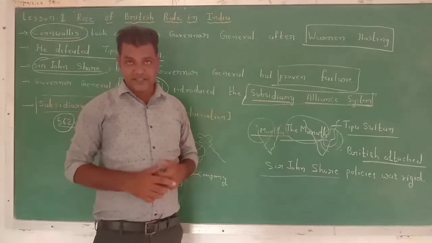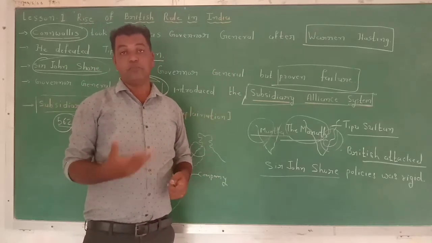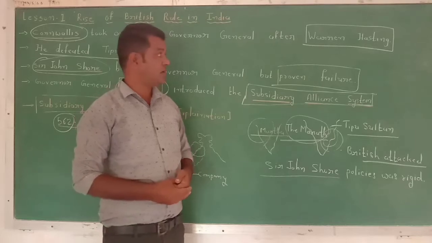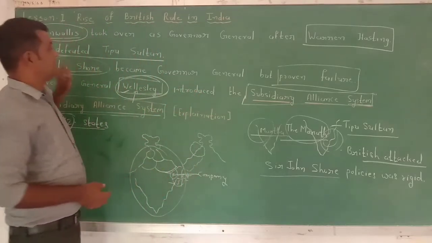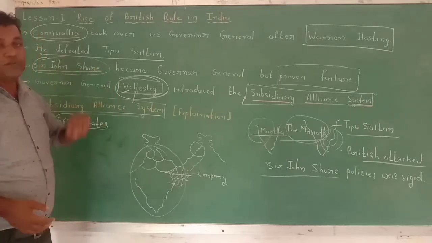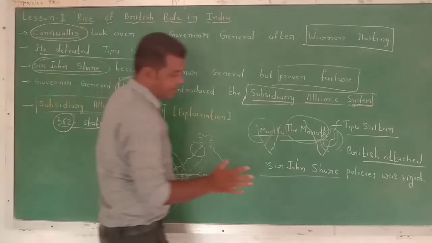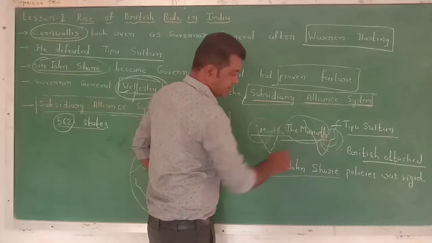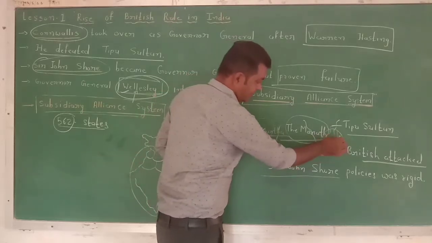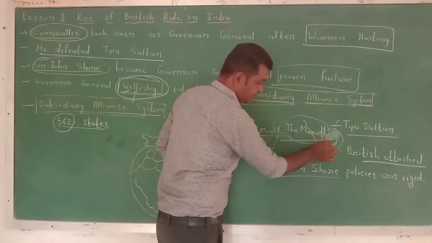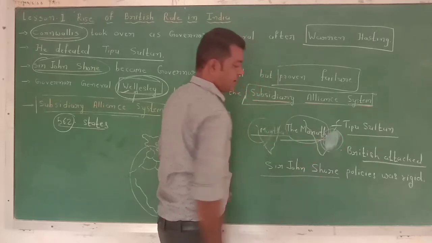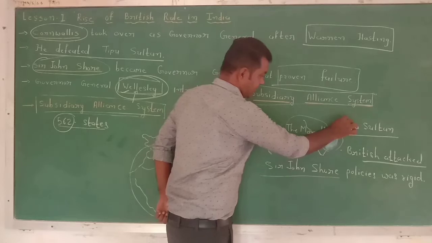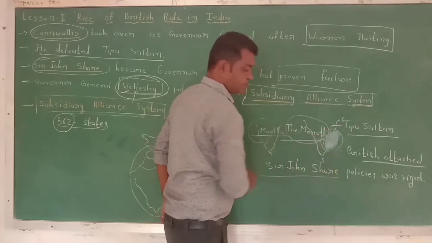Then Warren Hastings, Mysore war, but he wasn't a success. And Cornwallis succeeded in defeating Tipu Sultan, and when he defeated Tipu Sultan, the British expanded their rule in this part of India, eastern southern India.